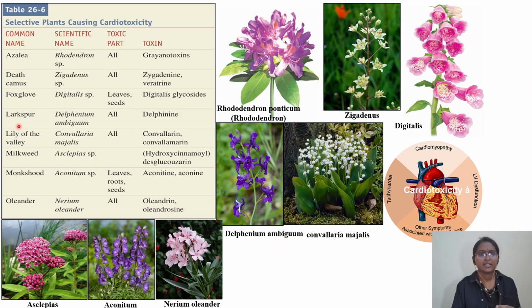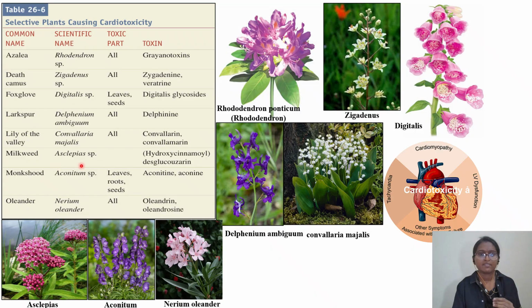Okay, then the fourth one is larkspur, that is the common name. Delphinium ambiguum, I kept the plant here for your reference. The toxin which is released is delphinine. All parts of this particular plant are also cardiotoxic. Next we have lily of the valley. Many questions will come across this example also. Convallatoxin or convallamarin is the toxin released by this Convallaria majalis. This is the plant. It is also cardiotoxic.